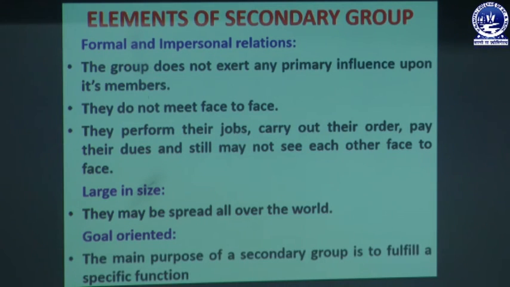The main purpose of a secondary group is to fulfill a specific function. Now, all are goal oriented. When we are a member of a secondary group, there is a need of working in a team, which means T for together, E for everyone, A for achieve, and M for more. Together everyone achieve more.